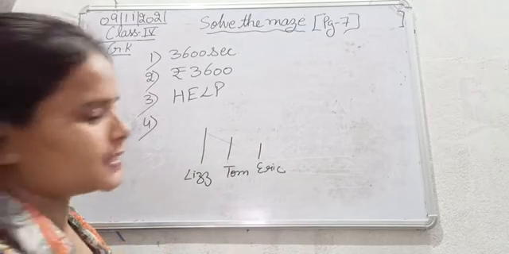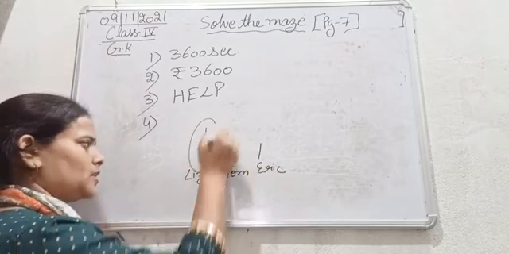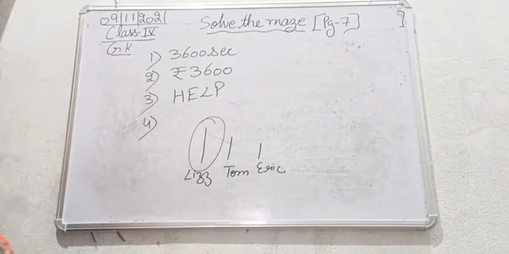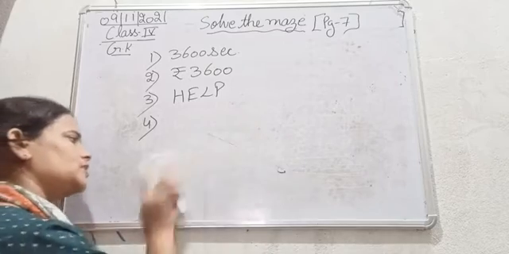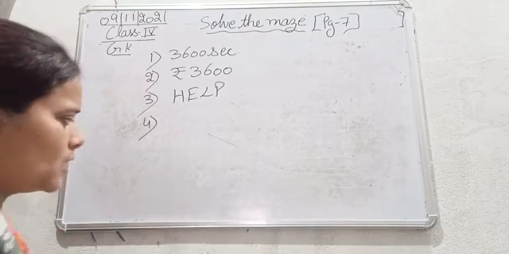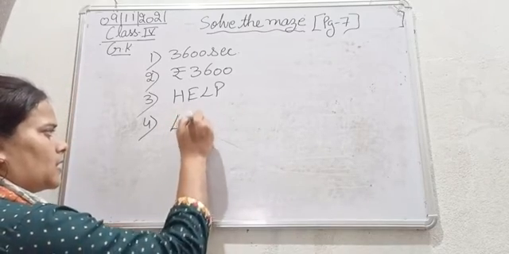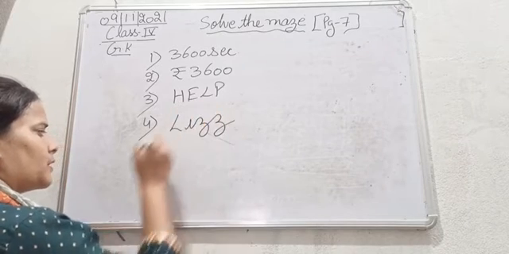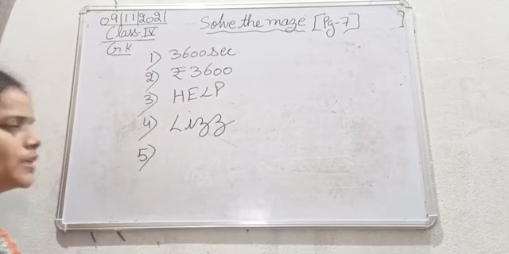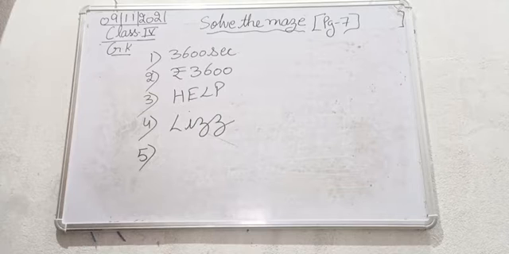So who is the eldest? अब तीनों में बड़ा कौन है? The answer is Liz. So Liz is the eldest of all. So write down the answer for the fourth one. The answer for the fourth one is Liz.